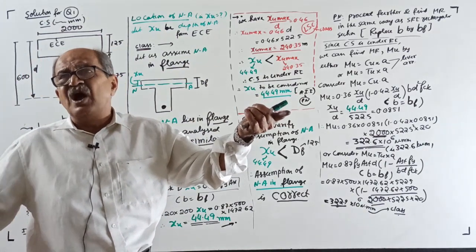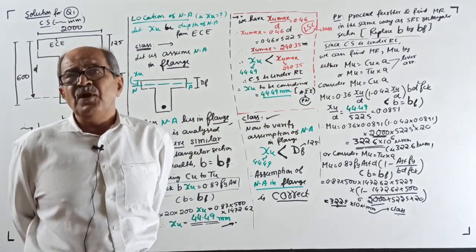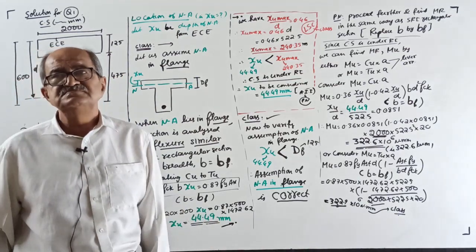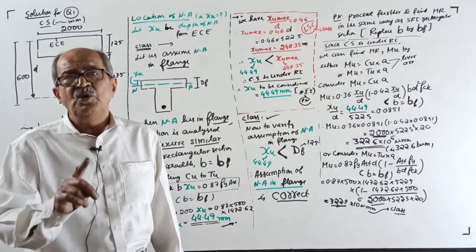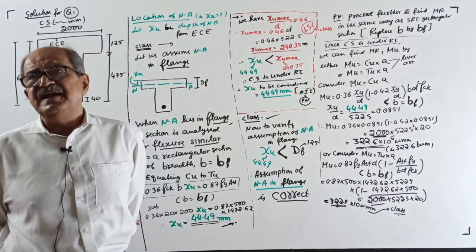Why? Because flange is not there. But this time assume non-uniform stress in the flange. It will come correctly the last time. Why? No more cases. That way proceed further. So start. Consider neutral axis in the flange, XU less than DF.